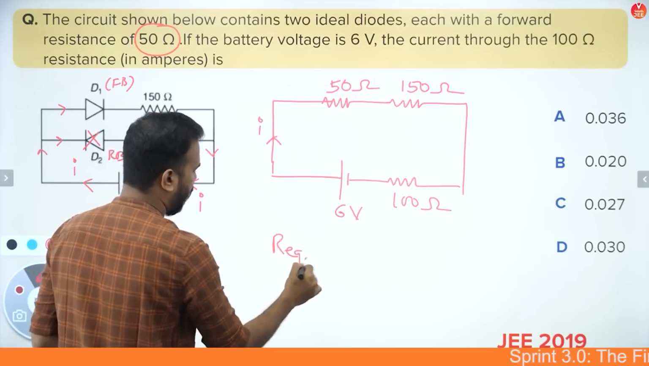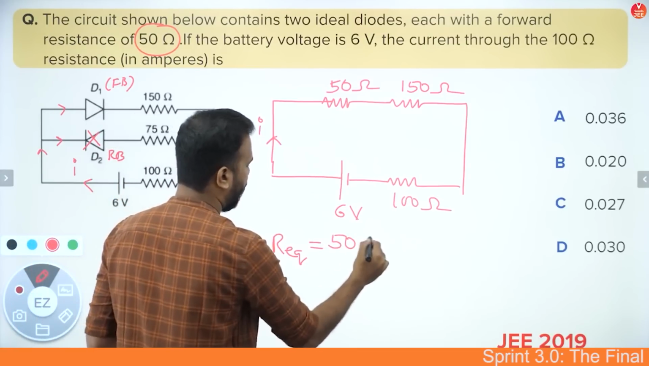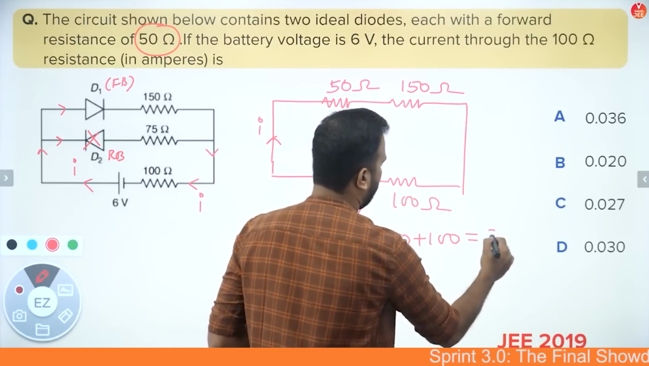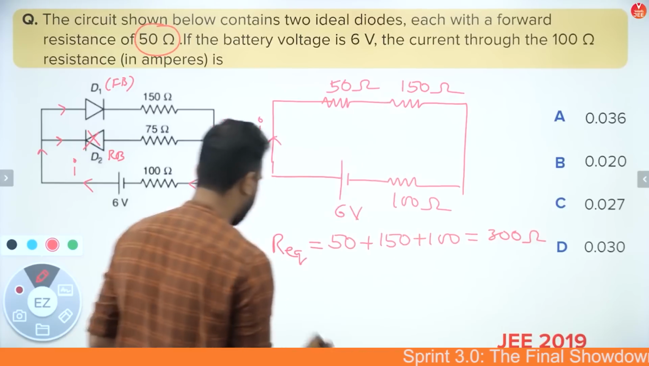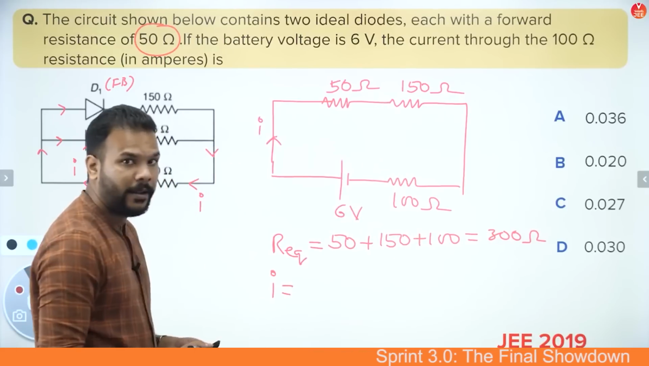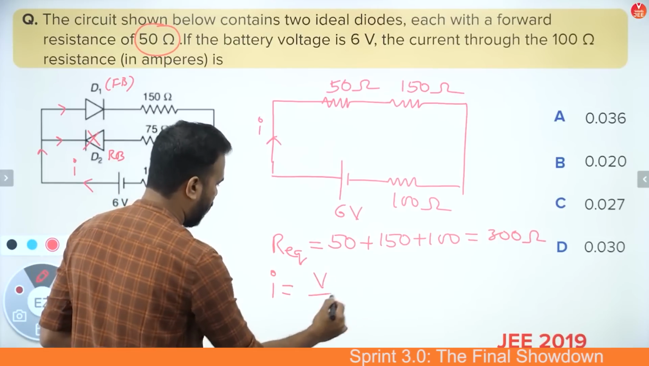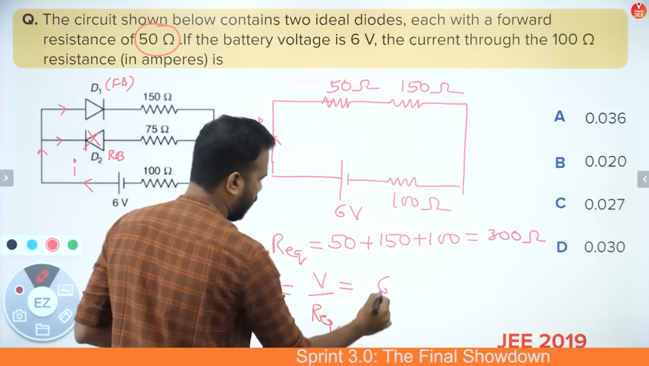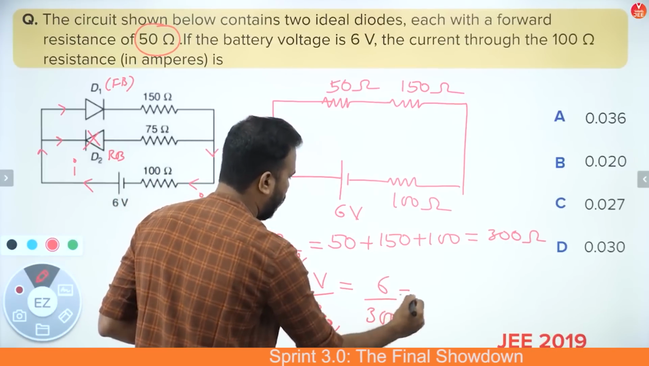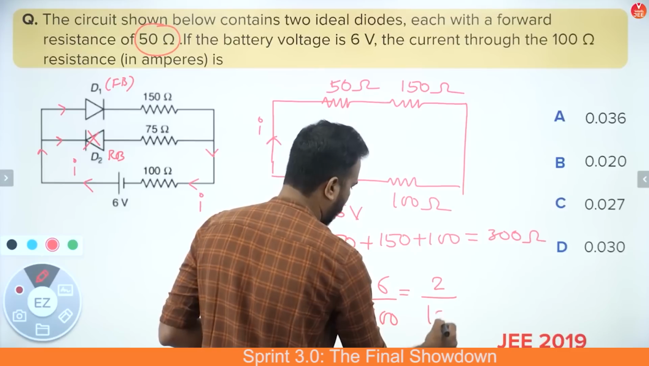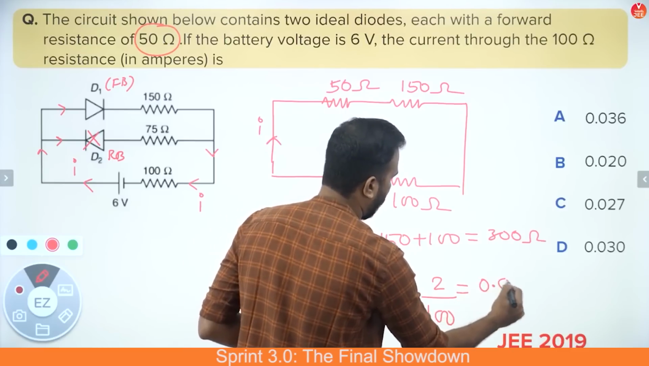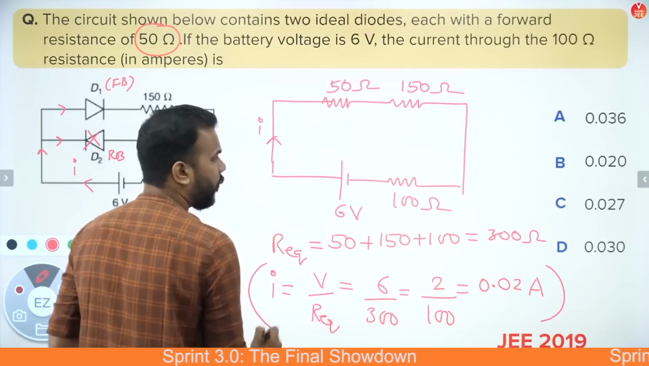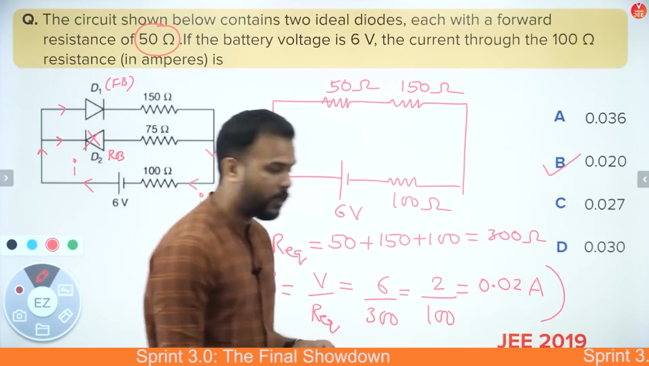Okay, that means what? If we find out the value of our equivalent, you can see that it will be 50 plus 150 plus 100, because it is series connection for all of them. That means 300 ohms is the resistance. Let's find out the value of I now. Okay, so that value comes out to be V by R equivalent. And what is that value? V value is 6, dividing it by 300. What you get is 2 by 100, or simply 0.02 amperes of the current. Which means the correct answer to the question is option B.